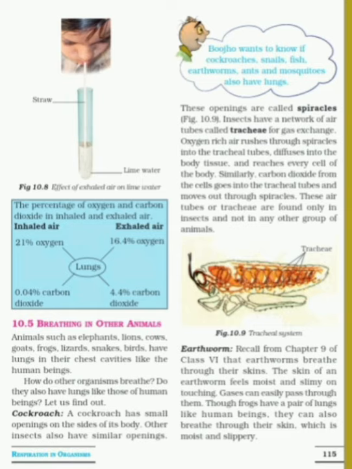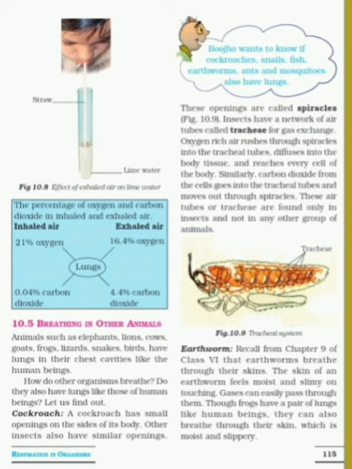Now firstly we will see cockroaches, that is, insects. Most insects have small openings known as spiracles. Through these spiracles the exchange of gases takes place, and insects have a network of air tubes known as the tracheae. This is used for gas exchange. Understood? That means taking in oxygen and removing carbon dioxide. So how do they do this breathing process?